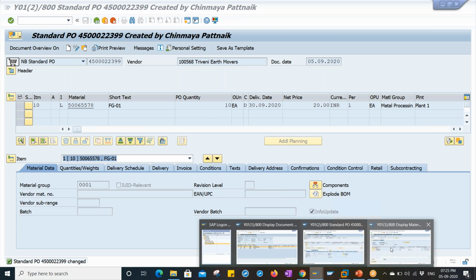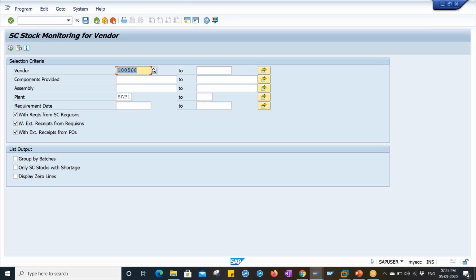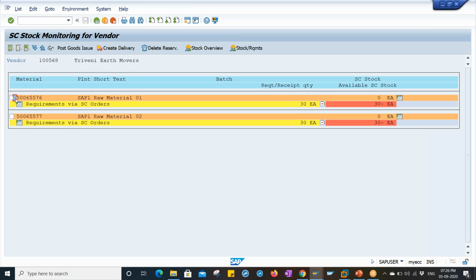What is the T code to create a delivery? The T code is ME20. Here we are not able to refer to the purchase order. Directly we can enter the vendor and plant, and we have to enter the components. Click on execute. Select the checkboxes.